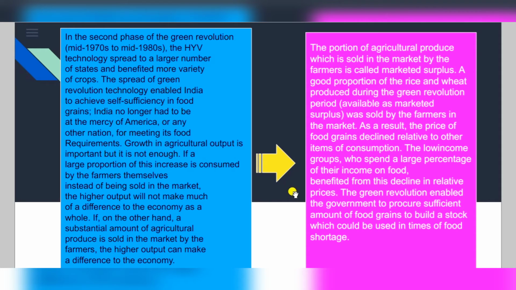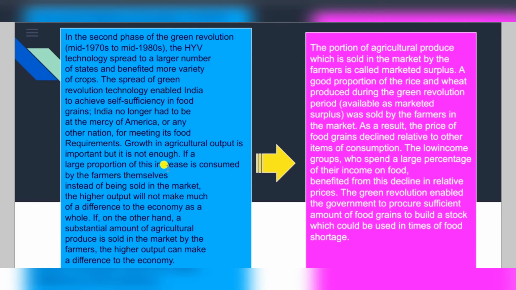In the second phase of the Green Revolution, from the mid 1970s to the mid 1980s, the HYV technology spread to a large number of states, and because of its good impact on the lands, everyone wanted to purchase the seeds to grow a good amount of crops. The spread of Green Revolution technology enabled India to achieve self-sufficiency in food grains. India no longer had to import any kind of food product from other countries. Growth in agriculture output is important, but it is not enough because we have other sectors as well.